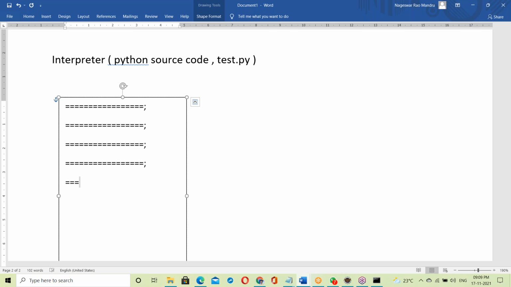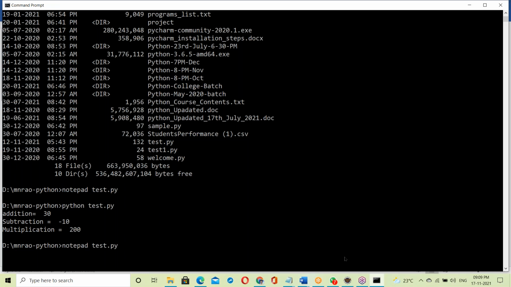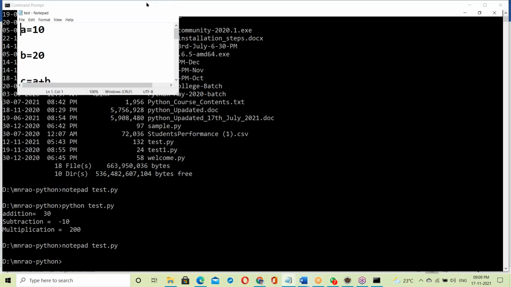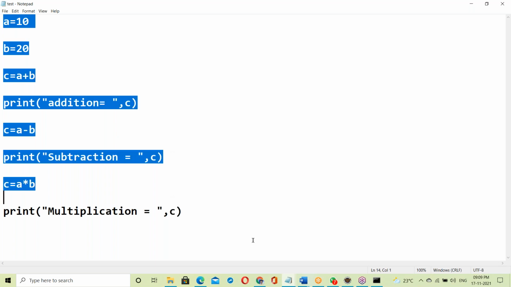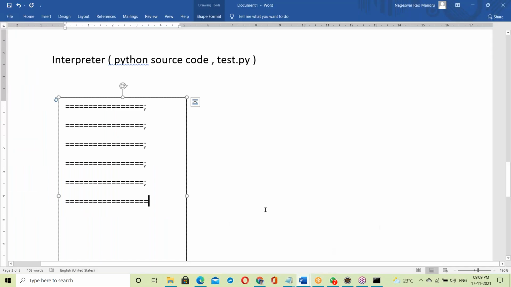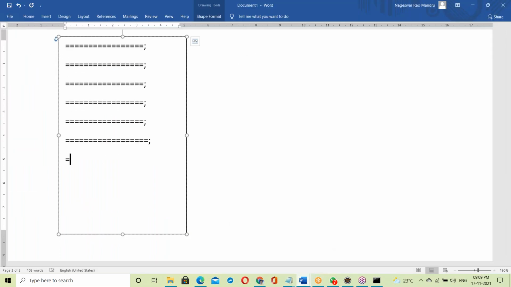Next, C equal to A minus B. So print C. These program statements, how are these statements working? How is the interpreter working on this?